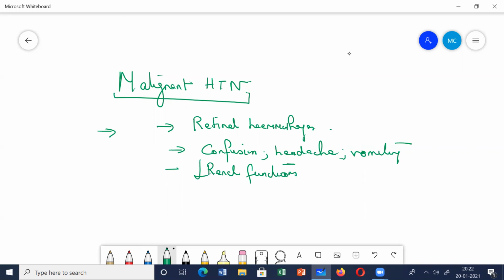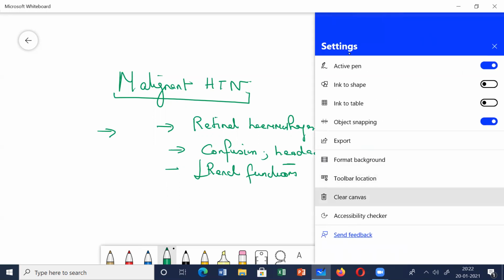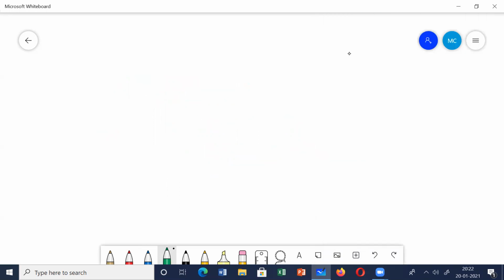Next, come to the investigations. What are the basic investigations we are going to do in these patients? As the patient comes to you, first and foremost we go for urine analysis and certain blood tests. In the urine, what are you going to see?